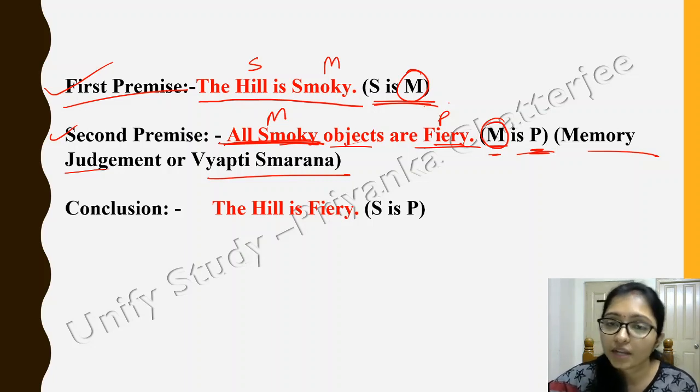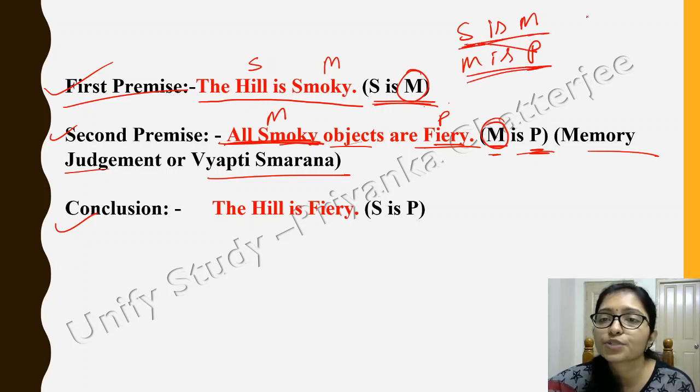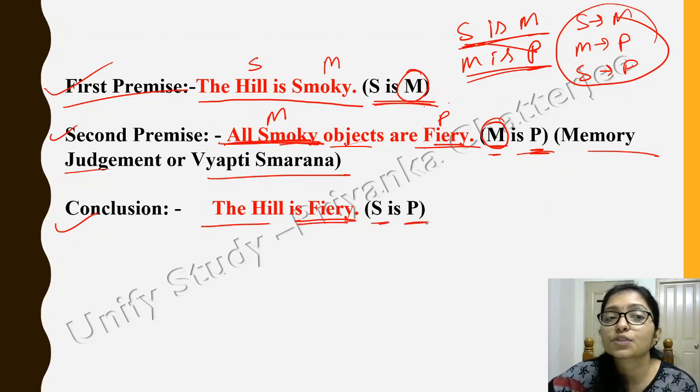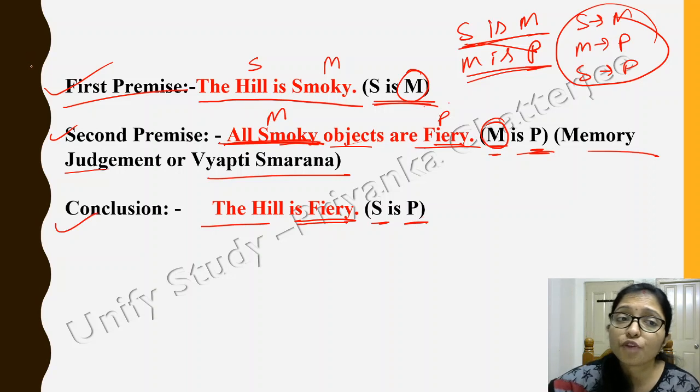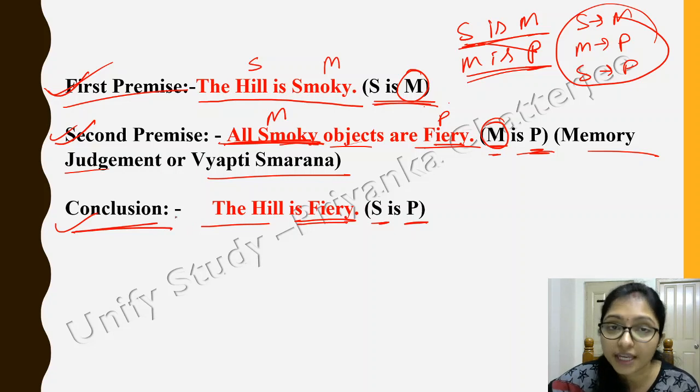So all smoky objects are fiery. And finally we come to the conclusion: if S is M and M is P, then definitely we can tell that S is P. S implies M and M implies P, so definitely S implies P. So from here we are telling that the hill is fiery, that is S is P. From these first two premises we come to the conclusion that the hill is fiery.